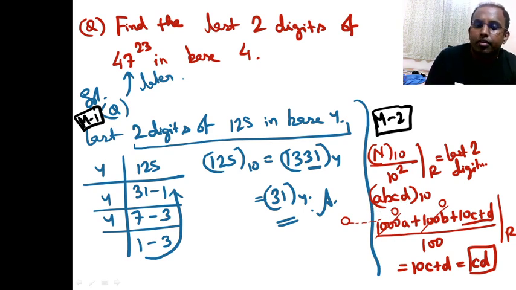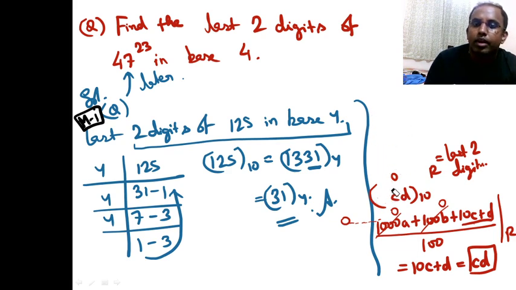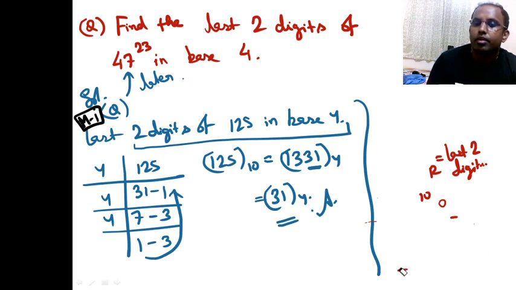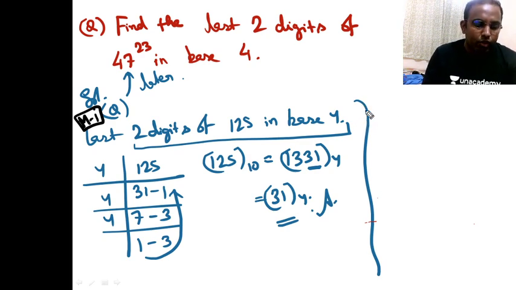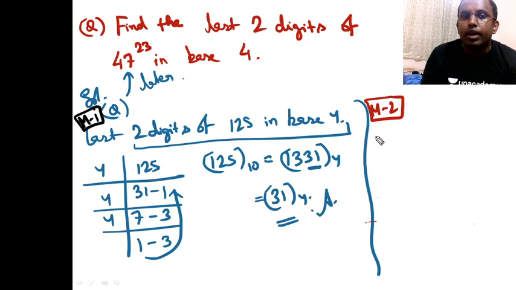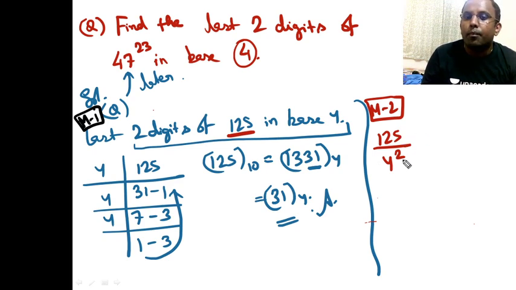Same funda if I follow here. So what will happen in this case now? If I try to follow the same funda, method 2 I'm looking at. Divide 125, the number here, by 16, because the base is 4 and 4 square is 16. 125 by 16, what is the remainder? The remainder is 13.